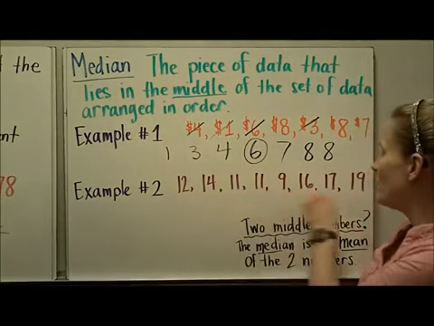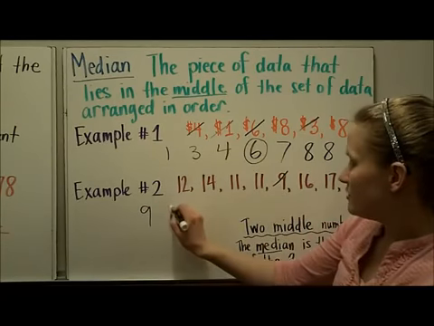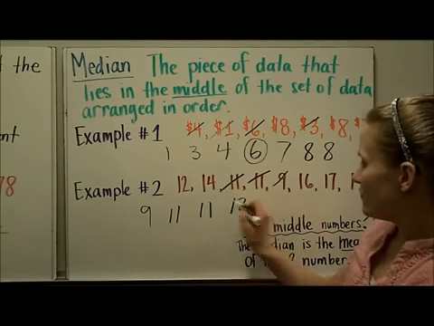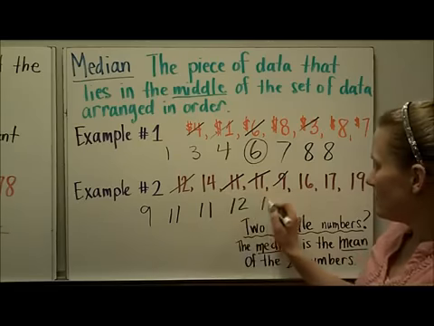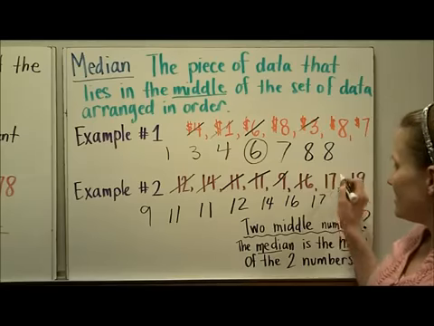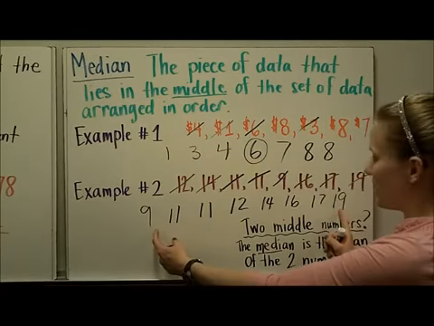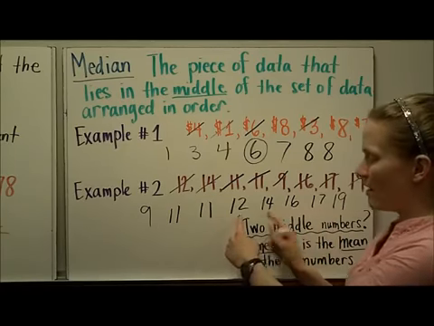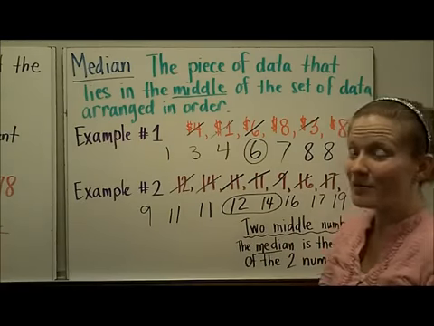Here's another example. I want to first get them in order, so I see 9, two 11s, 12, then 14, 16, 17, and 19. All right, now I'm going to work my way in from the outside. Last two, next two, next two. All right, I have two numbers here that fall in the middle, and this may happen in your data points.